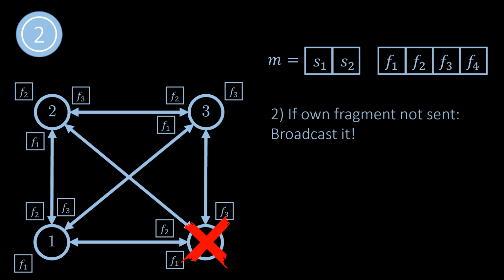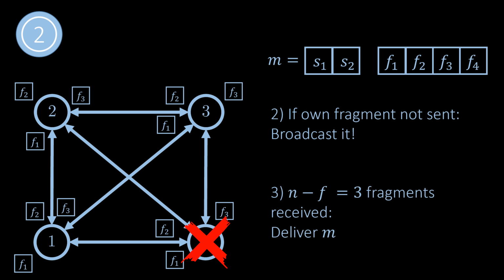The second rule says that a node broadcasts its fragment as soon as the node gets it. A node may get the fragment in the first round from the sender directly, or it might get it by encoding the message into fragments once the node has the message. The third and final rule says that a node that receives n-f fragments delivers the message m and terminates. Note that n-f is greater than f+1, so the node must have message m already. This is the entire algorithm.